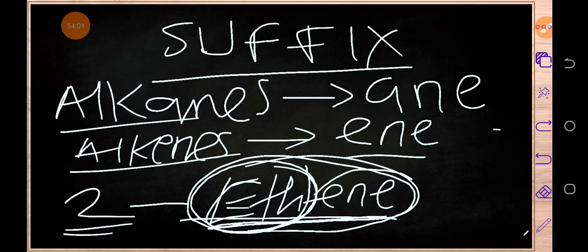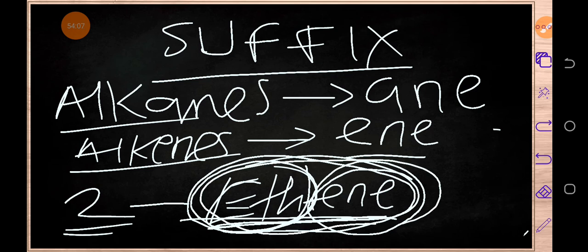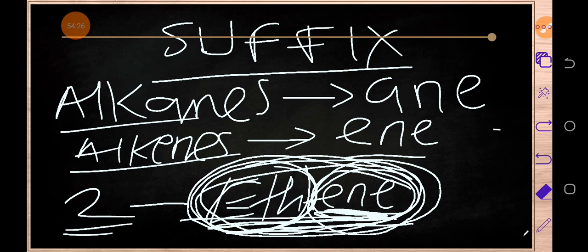Then the last part, which is the suffix, is showing us in which family this compound belongs. So ethene belongs to which family? Alkenes. What is the reason? Because this is the suffix of what? Of alkenes. I hope you are getting the point.